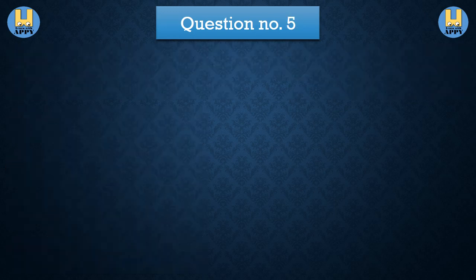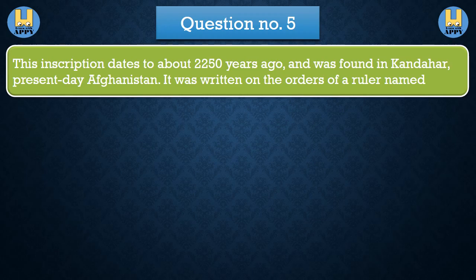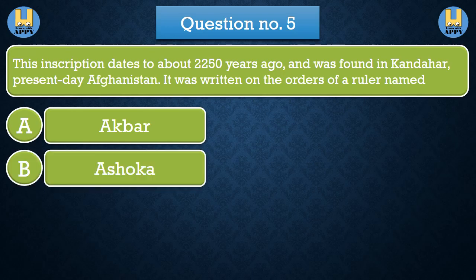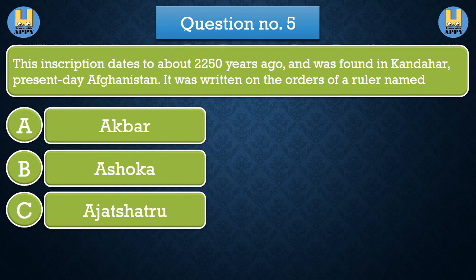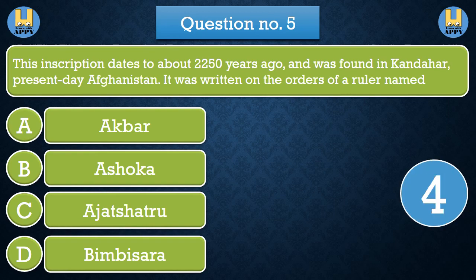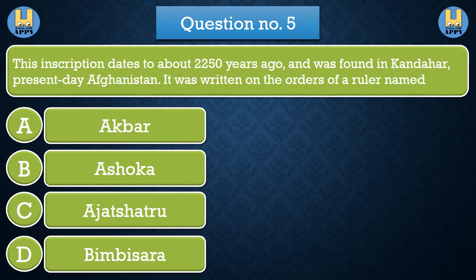Question number 5. This inscription dates to about 2,250 years ago, and was found in Kandahar, present-day Afghanistan. It was written on the orders of a ruler named. Option A Akbar. Option B Ashoka. Option C Ajatashatru. Option D Bimbisara. The correct answer is option B Ashoka.